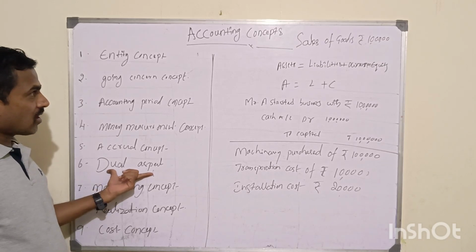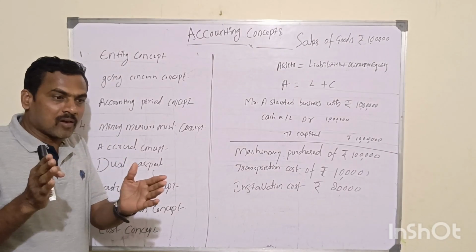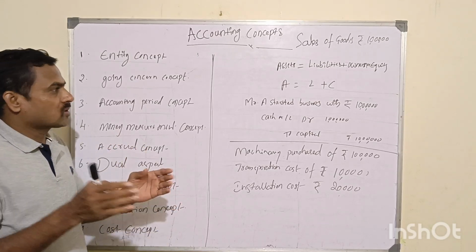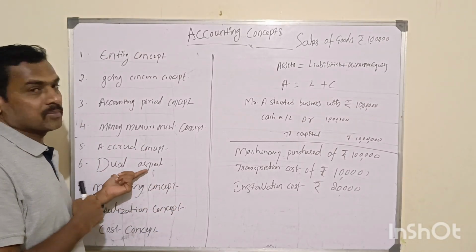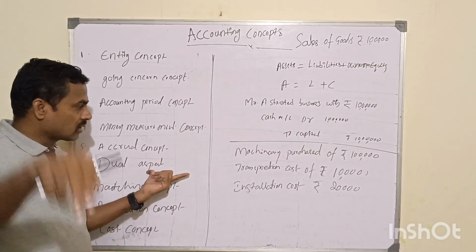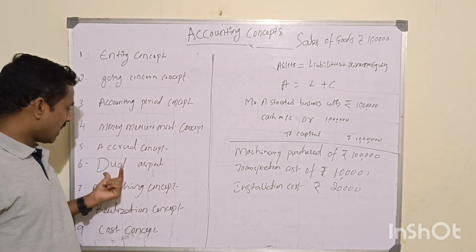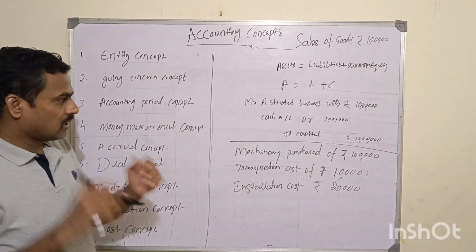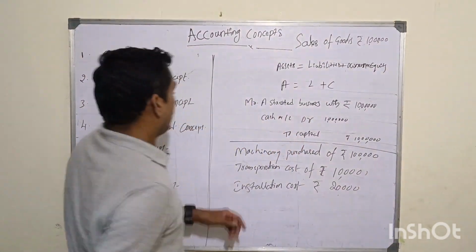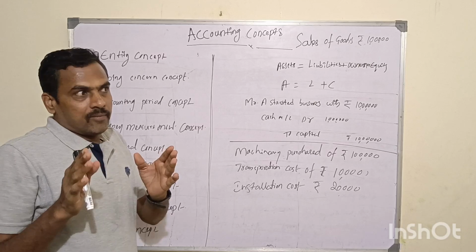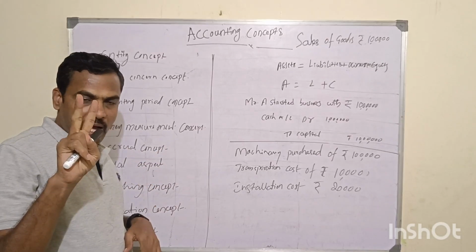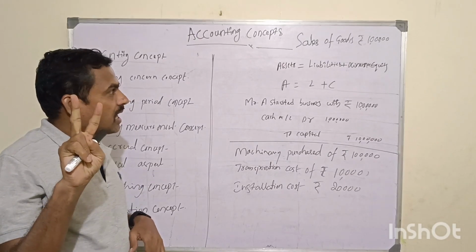Dual aspect concept. What is the dual aspect concept? All the accounting entries that you record in the books of account are based on the dual aspect concept. Very, very important. If you know the dual aspect concept properly, based on accounting golden rules, you will write accounting journal entries very correctly. Let me explain with examples. When we talk about dual aspect concept, every business transaction has two aspects. One is a debit, another is a credit aspect.